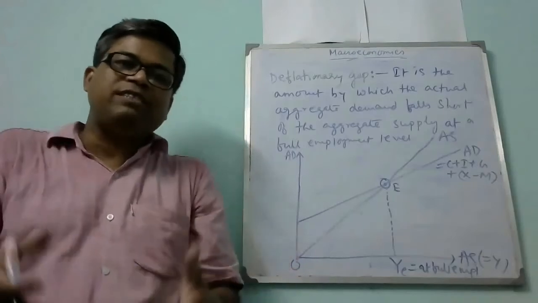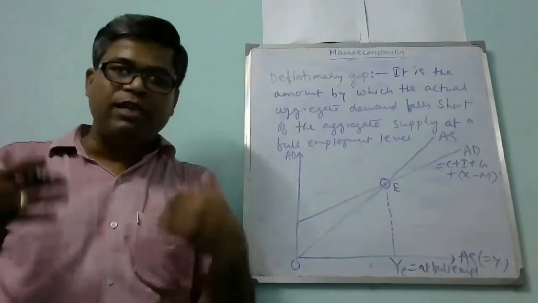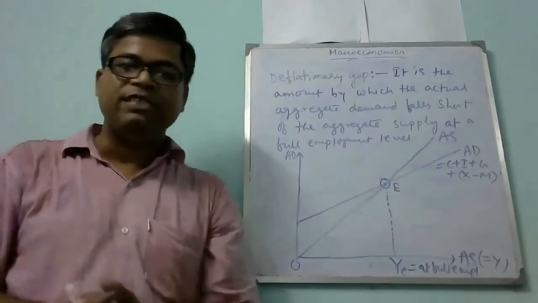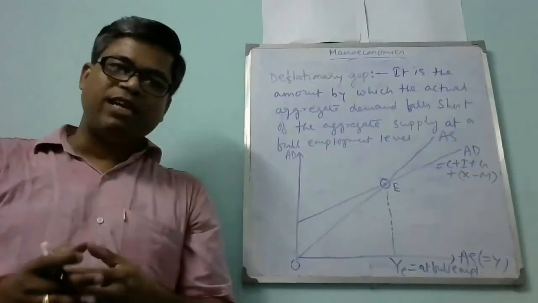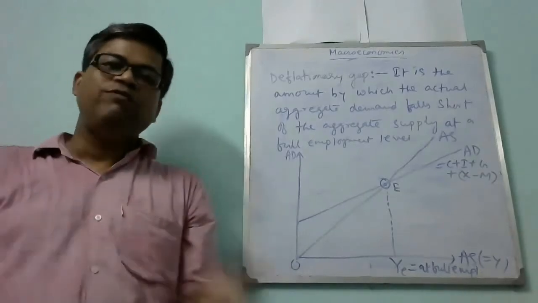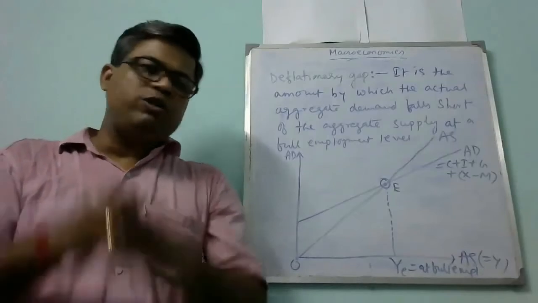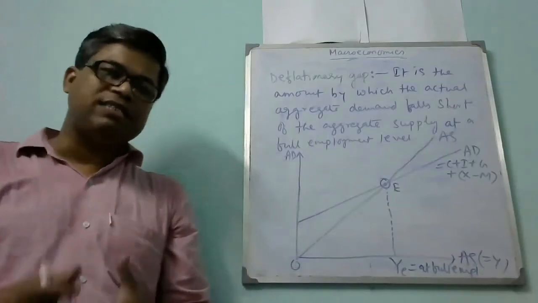Investors have doubts about whether they should invest their money in business or not. So the level of investment is very low, or there is no investment at all. Demand is less, investment is less, everything is less.